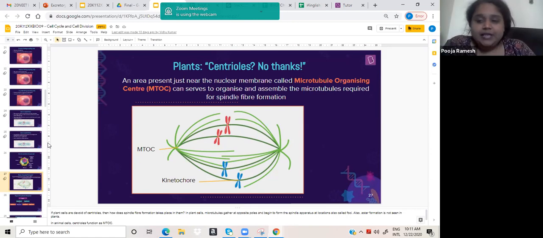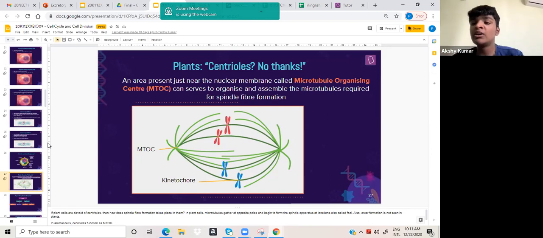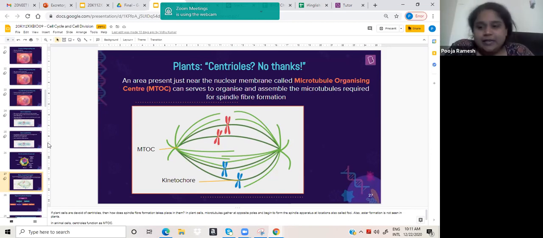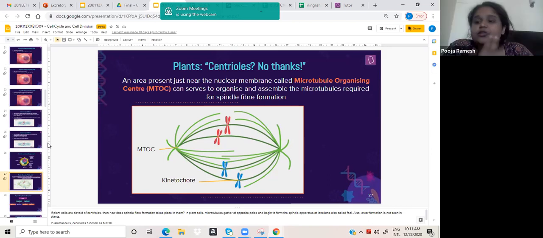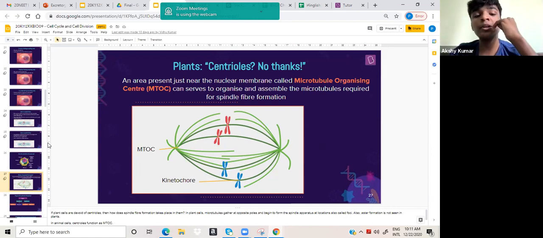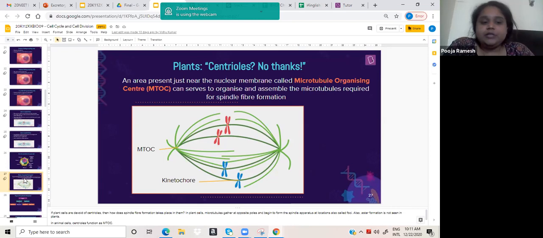Towards the end of prophase, chromosomes are formed, all the organelles disappear, and the centrosome moves towards the poles and starts producing spindle fibers. In plants there is no centriole, so the microtubule organizing center, MTOC, does the work of the centriole.